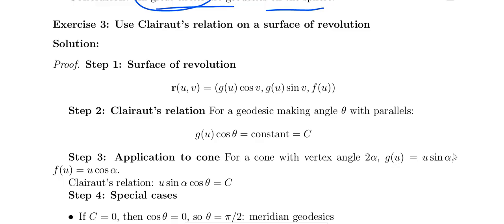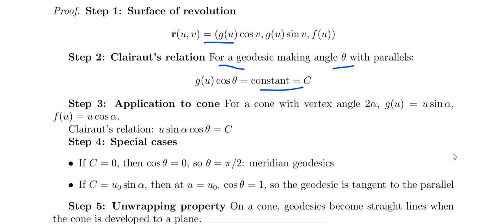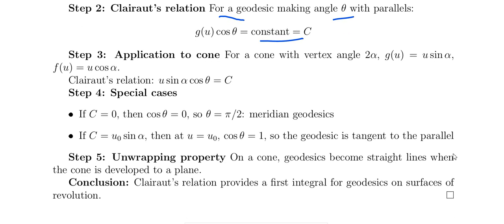Now use Clairaut's relation on the surface of revolution. Clairaut's relation: for a geodesic making angle theta with the parallels, g of u cos theta equals constant. Then for the cone, the vertex angle is 2 alpha, so g of u equals u sin alpha, f of u equals u cos alpha.